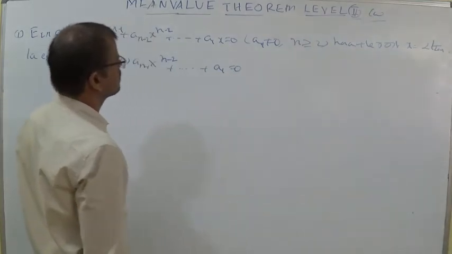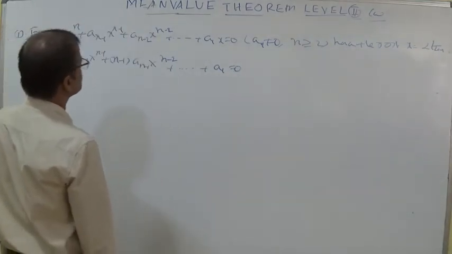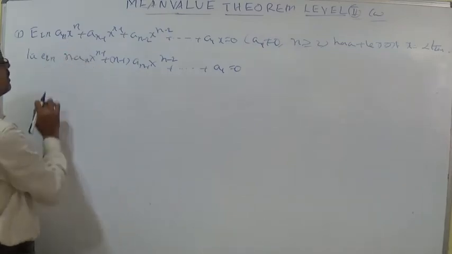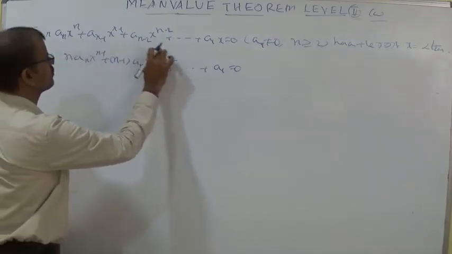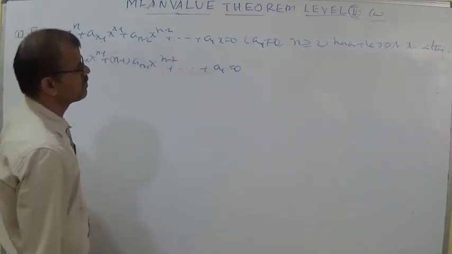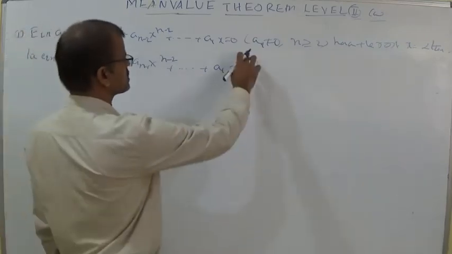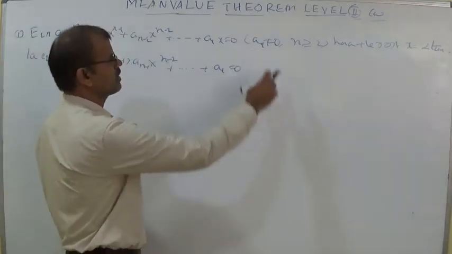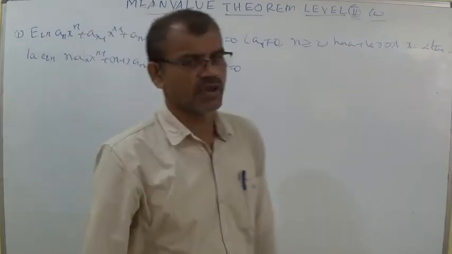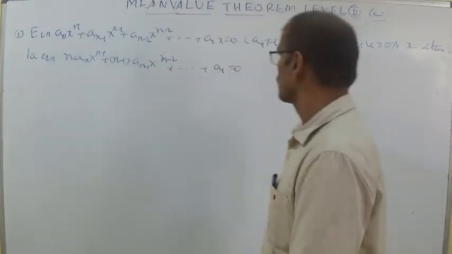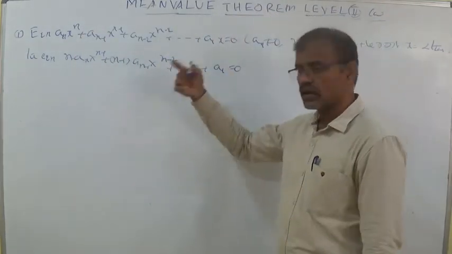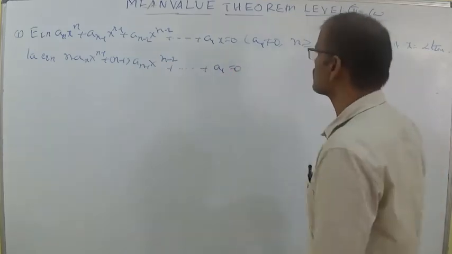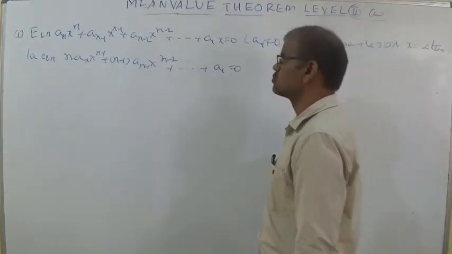Here you can substitute the value: if you substitute 0, every term becomes 0, so f of 0 is equal to 0. Since a_1 is not equal to 0, it is an nth degree polynomial, n greater than or equal to 2, given as the minimum quadratic polynomial. Quadratic or cubic or biquadratic, anything, n should be greater than or equal to 2.